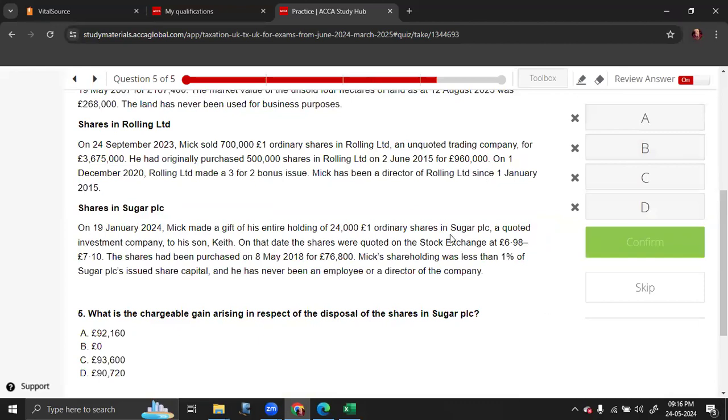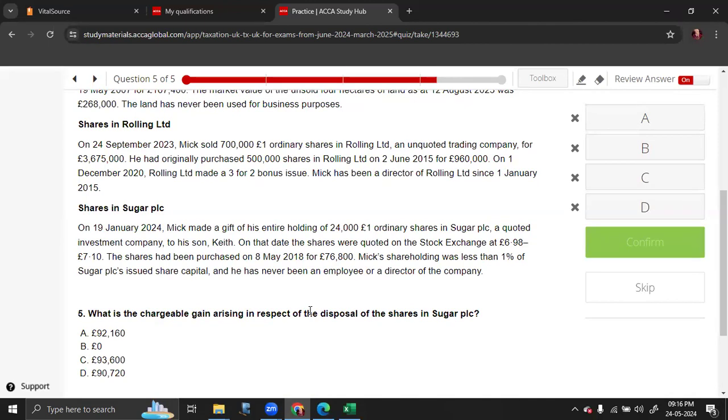What is the chargeable gain arising in respect of disposal of shares in Sugar PLC? On 19 January 2024, Mike made a gift of his entire holding of 24,000 ordinary shares in Sugar PLC, a quoted investment company, to his son Keith. On that date, the shares were quoted on the stock exchange at 6.98 and 7.1.